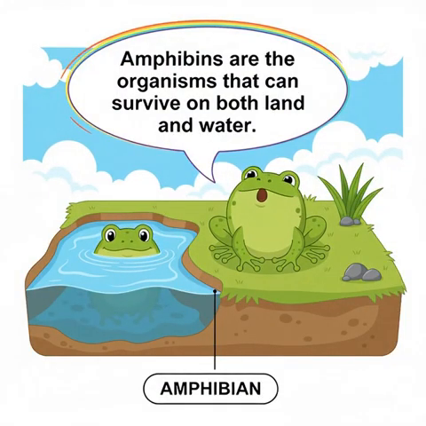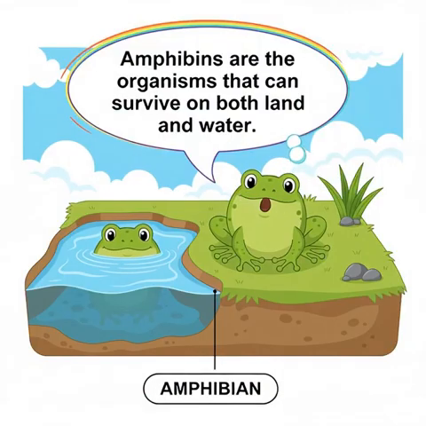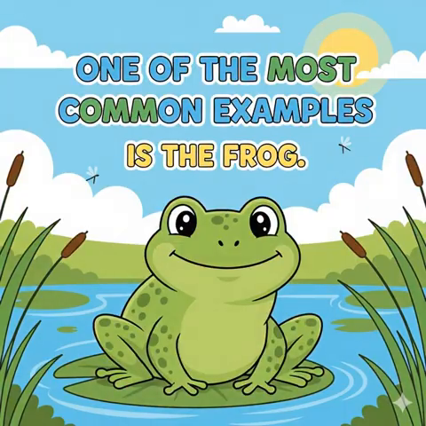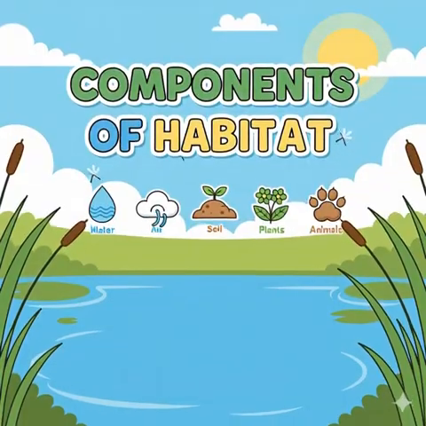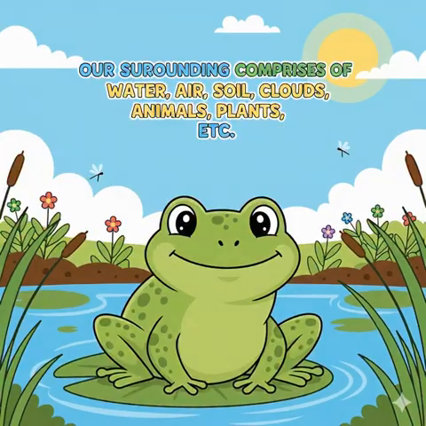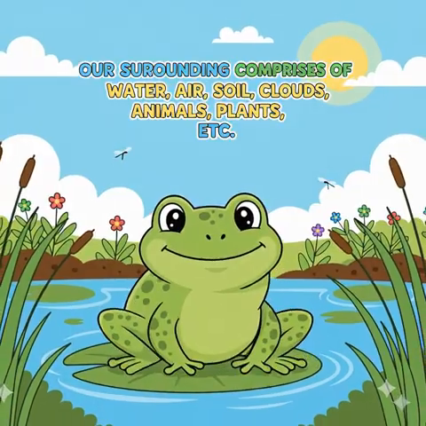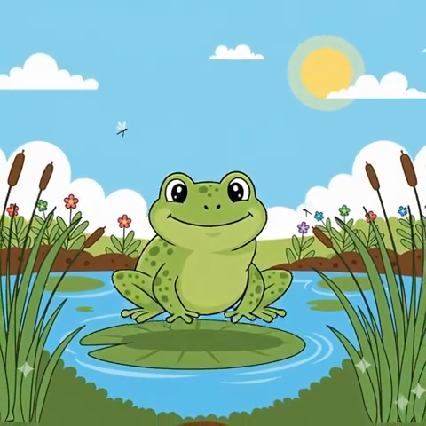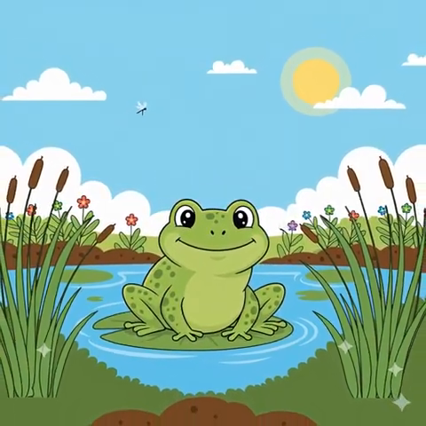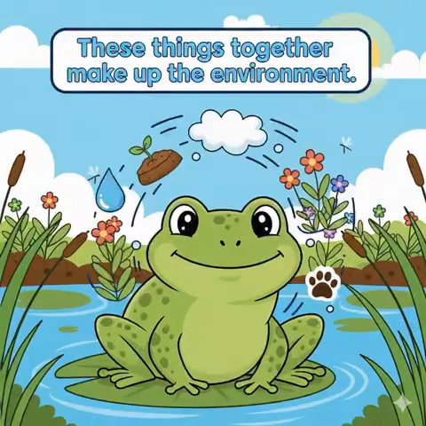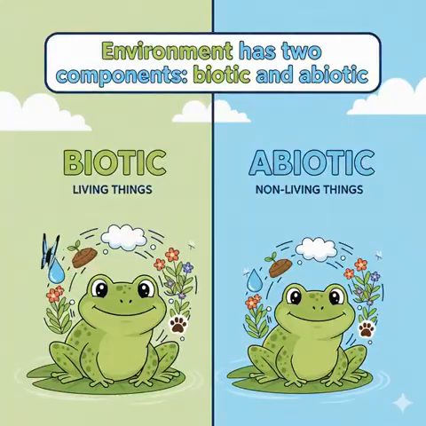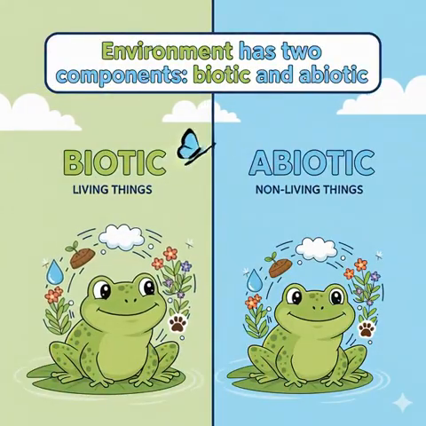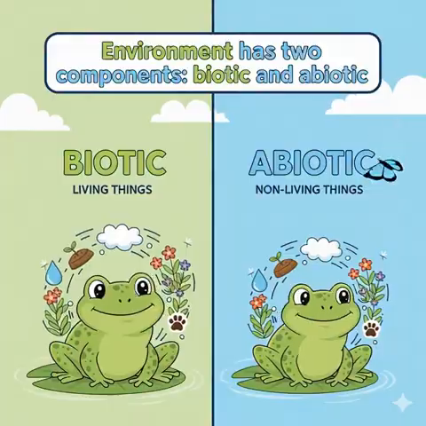Amphibians are the organisms that can survive on both land and water. One of the most common examples is the frog. Components of habitat. Our surrounding comprises of water, air, soil, clouds, animals, plants, etc. These things together make up the environment. Environment has two components, biotic and abiotic.